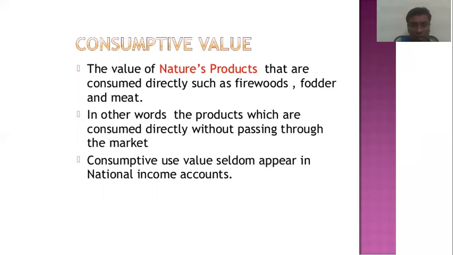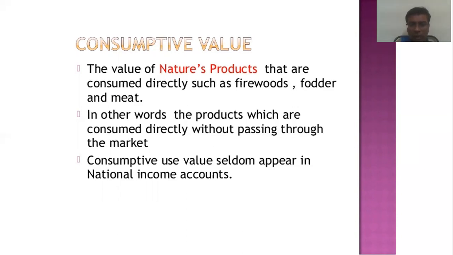The next one is clothing, cotton, which comes from plants. So the forest provides food, shelter, and cloth. These are the three produced by the forest. In animals, the skins of the animals we also use as cloth. That is also a consumptive value.